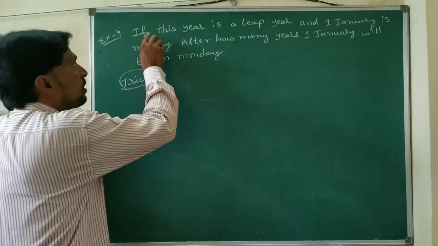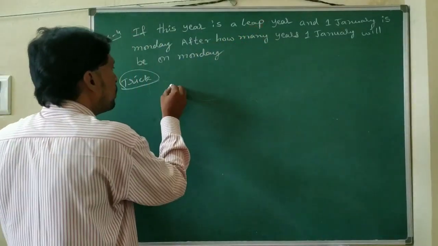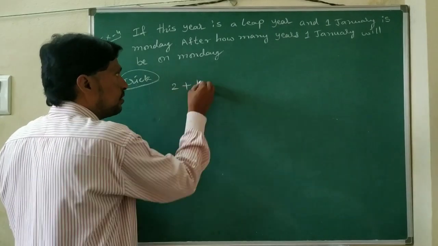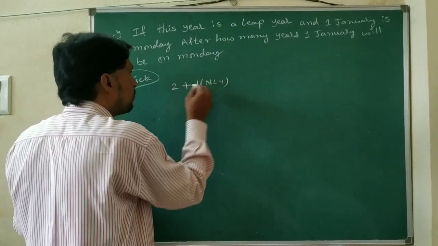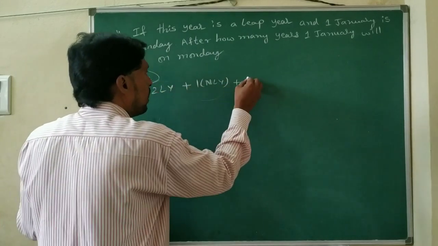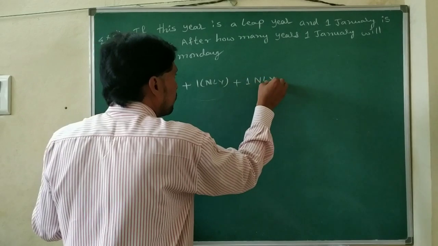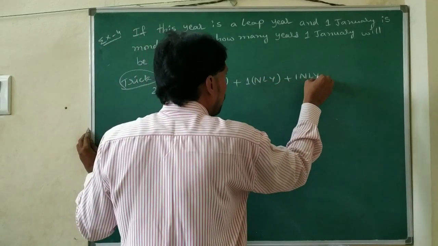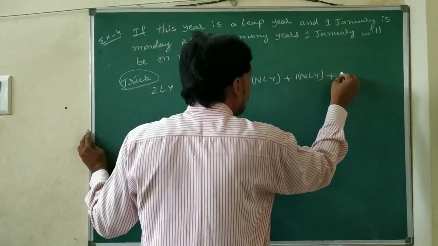So first year, this year is a leap year. Leap year means 2 odd days. Then the next one, non-leap year, then again one non-leap year, next again one non-leap year. Every 3 years afterwards we are getting one leap year.